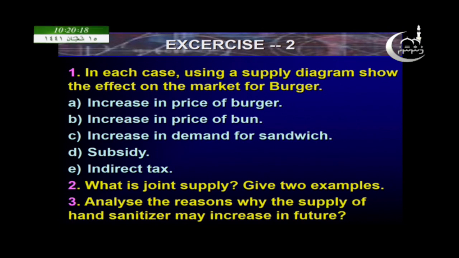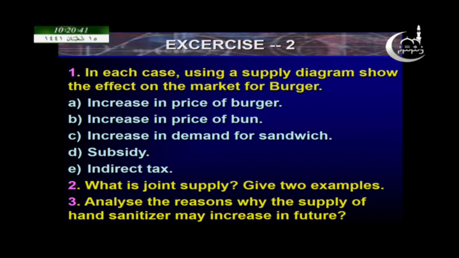And next, increase in demand for sandwich. Suppose the demand for sandwich increases, what will happen to the market for burgers? Identify and draw. And subsidy: the government decided to give subsidies to the restaurant people. So, what will happen to the supply of burgers?